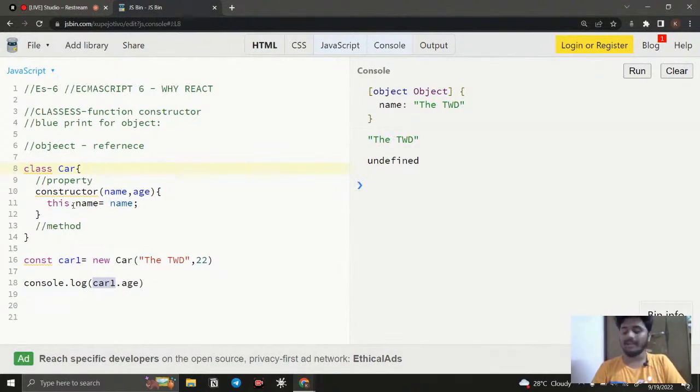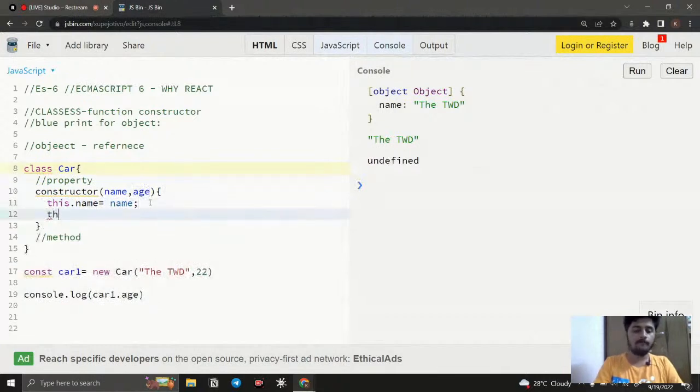So here car1 is invoking. So if someone calls car1 dot name, the name, whose name? The parameter we have, so that is the name, right? So why do we have this undefined? Because we don't say to the blueprint, if someone calls the age, return the age that you get from outside. So what we need to do, we need to say this. So we need to use this.